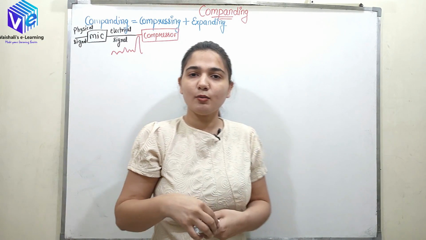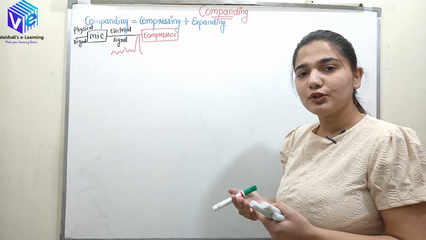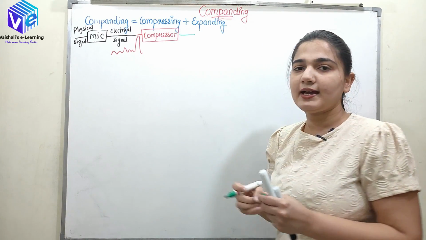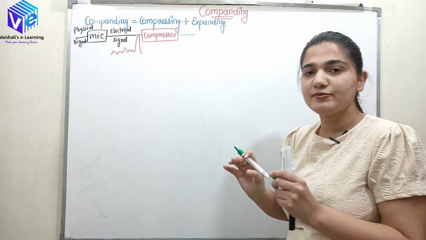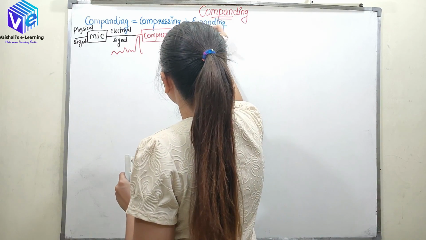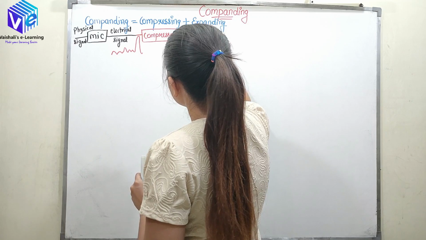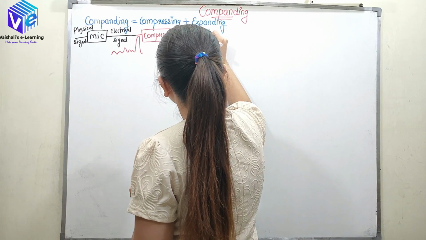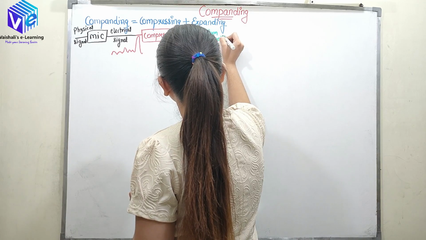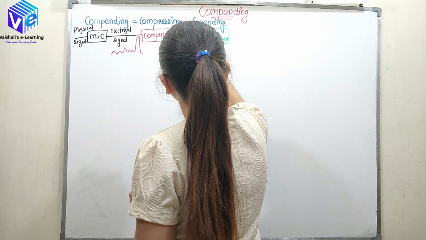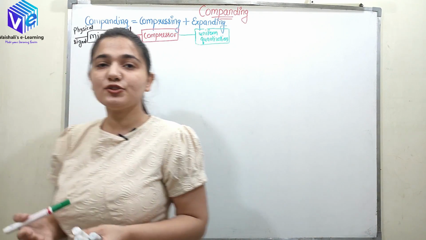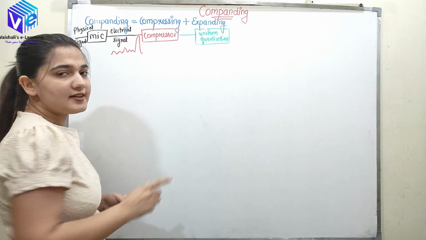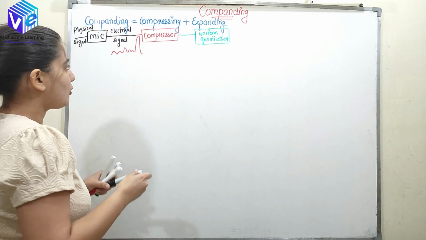After the compressor, as I said, the signal will go to the uniform quantizer. All the steps will be happening, like sampling will also happen, but I am just mentioning all the steps which are required in the process of quantization. So here I am mentioning uniform quantization. What happens to the signal after it goes to the compressor block? After this block what will happen?